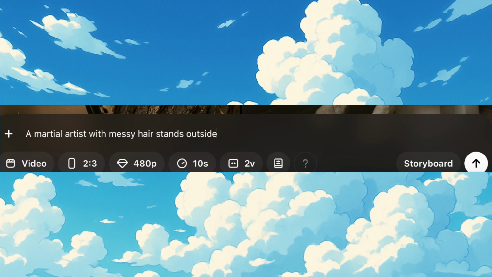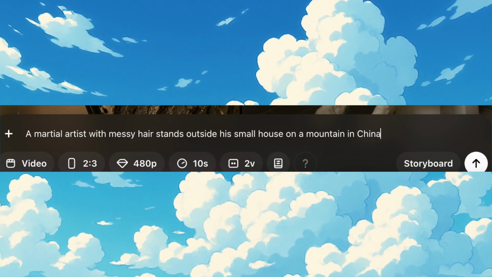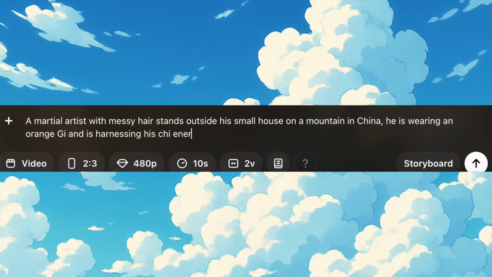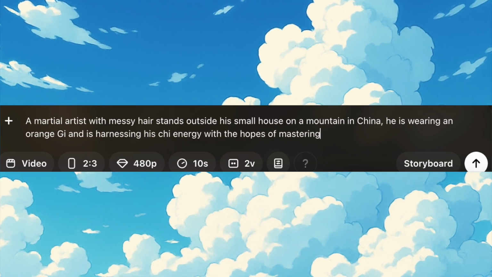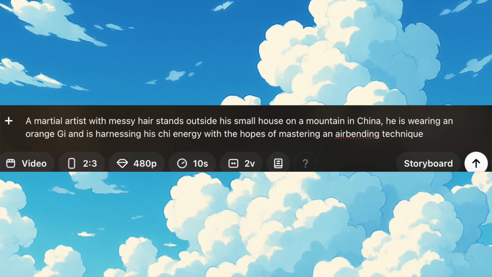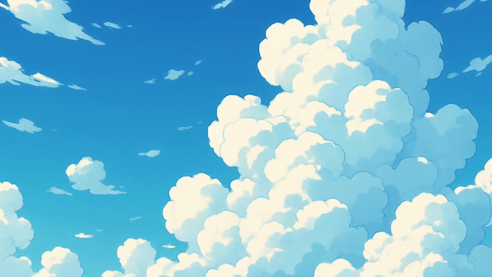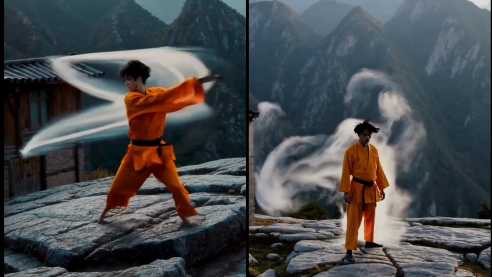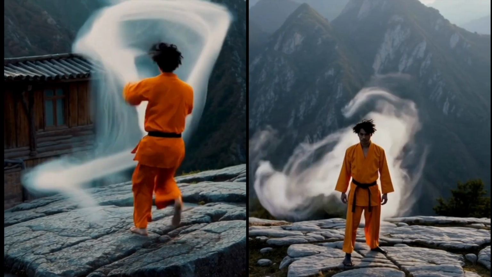So my first attempt was to generate a real-world version of Goku by typing in a prompt that described Goku without mentioning him by name. Also, forgive me for using the term airbending in the prompt, I thought it might help the AI understand what I meant. From this prompt, I got these two videos, and I was somewhat impressed with the results, but obviously it wasn't close enough to actually being Goku in real life.